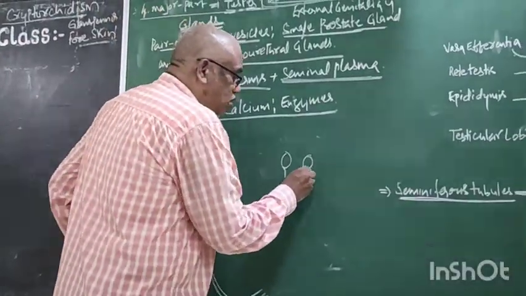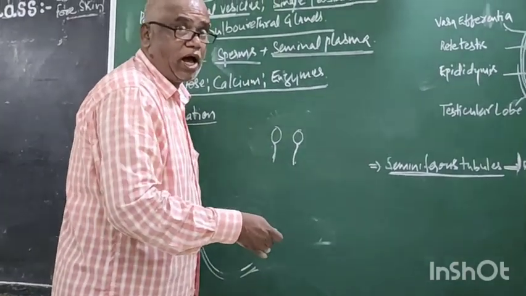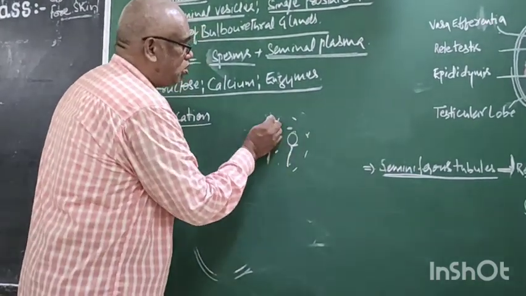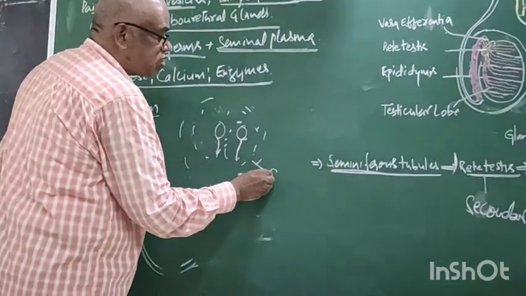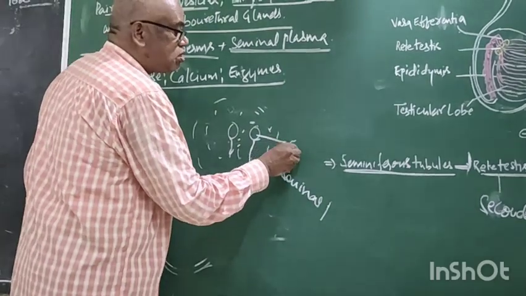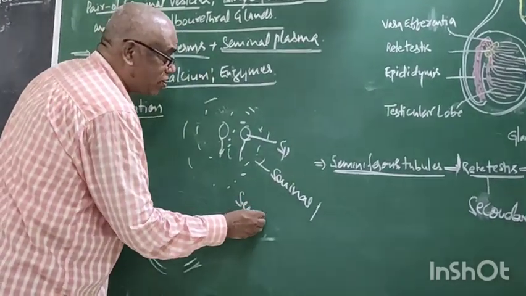Similarly, this tail helps in locomotion, but it requires a medium. This is the surrounding medium, which is called seminal plasma. This is called sperm. Altogether it is called semen.